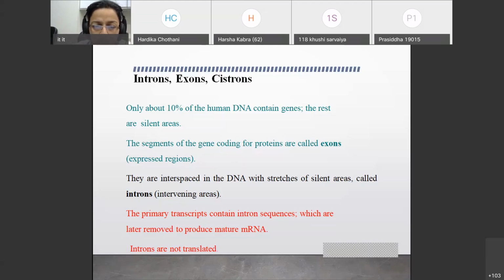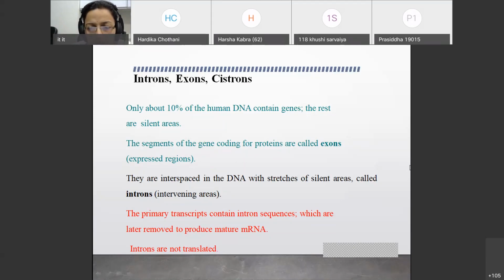Now remember this: primary transcript, whether mRNA, tRNA or rRNA, needs certain post-transcriptional changes after its generation so that it becomes active. Transcription is the synthesis of RNAs from DNA.